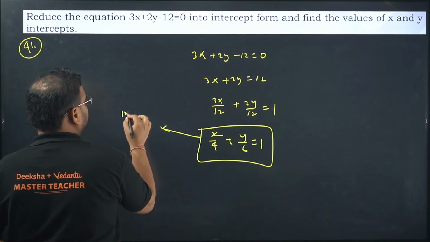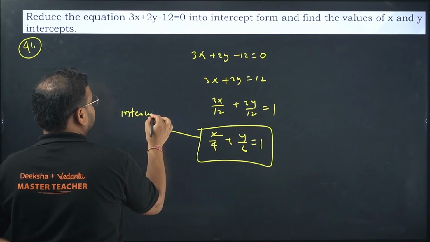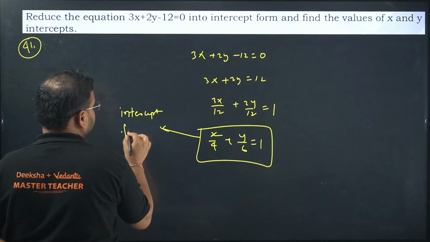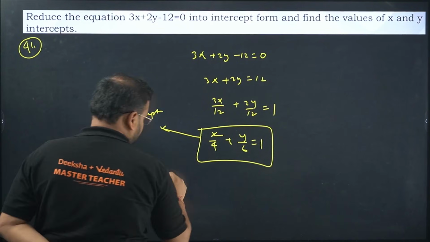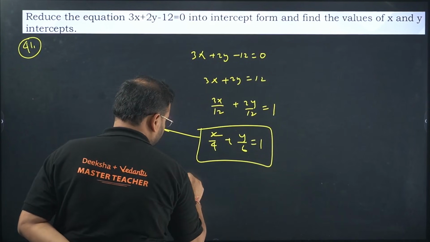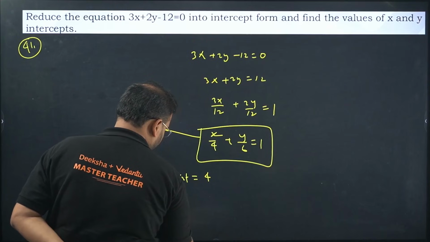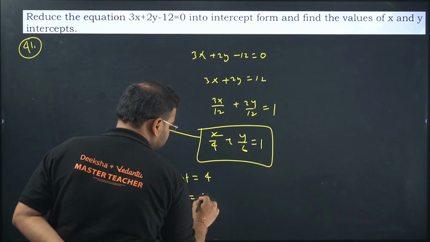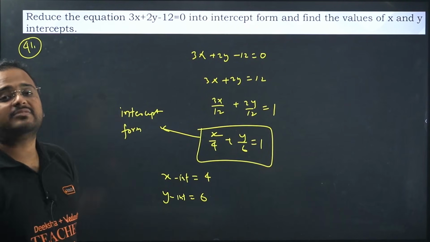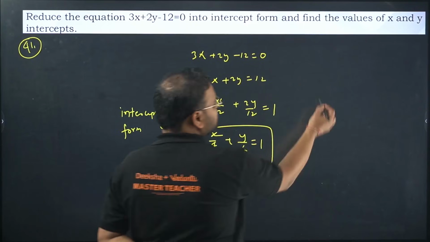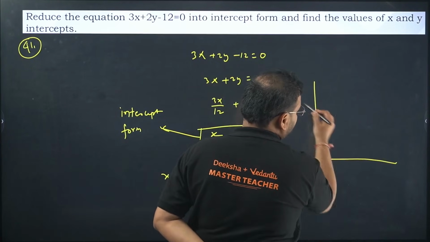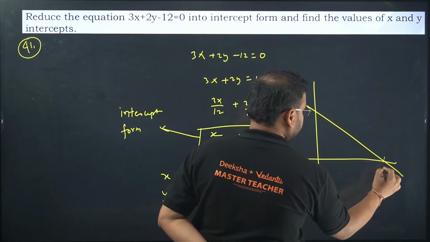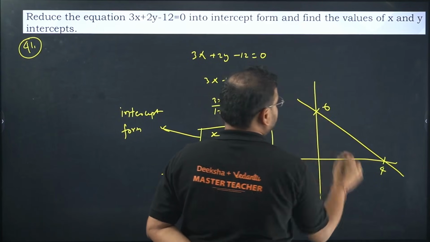This is your intercept form, a very simple concept. And your x-intercept is what? 4, and your y-intercept is what? 6. What's the meaning of x-intercept? It means when y is 0, what is the x value? And when x is 0, what is the y value?